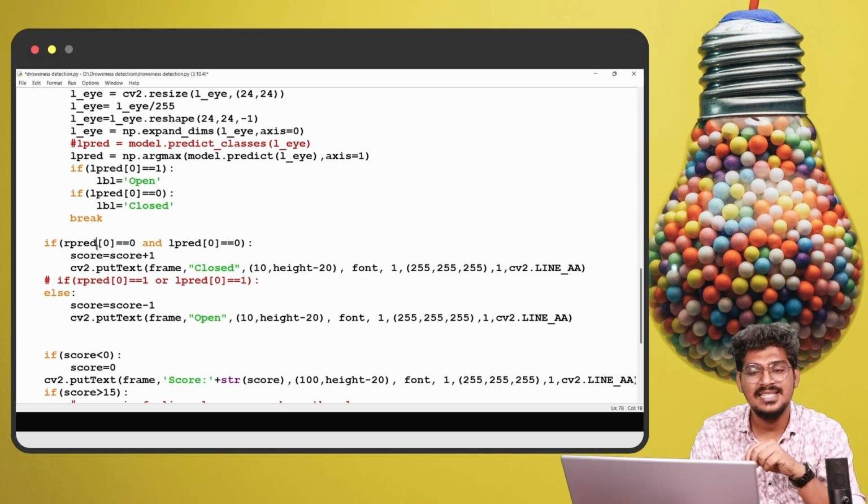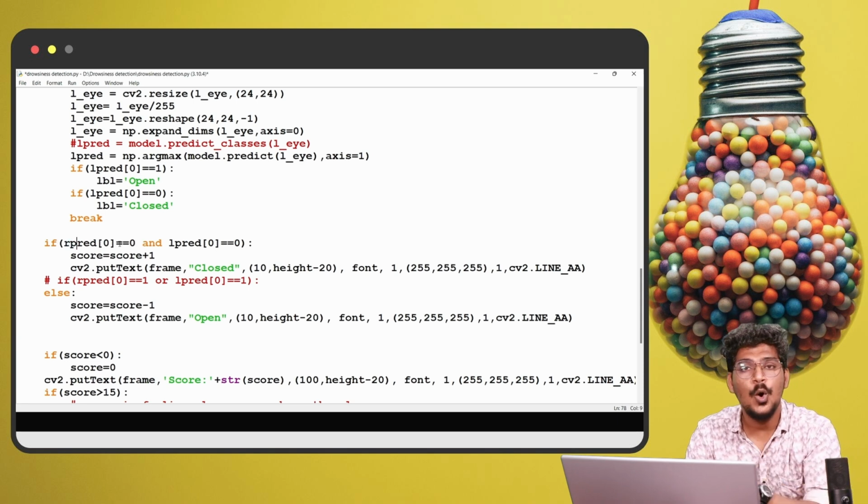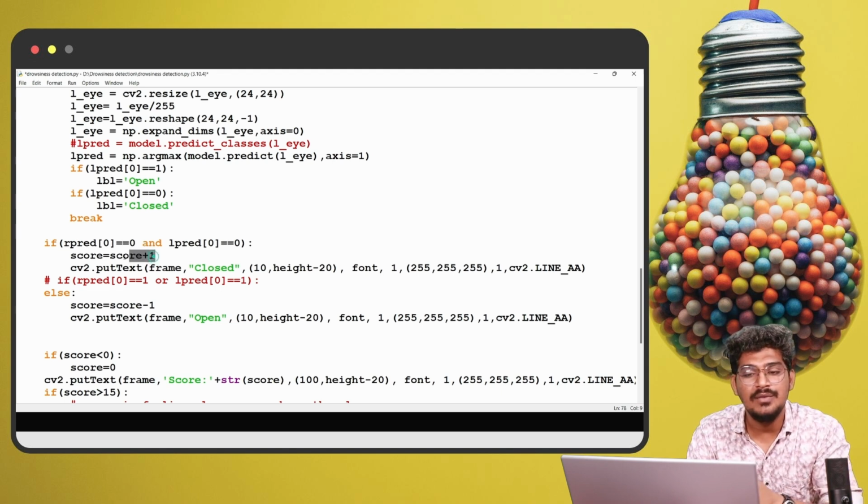If both are 0, the score will be increased one by one. That means while you are closing your eyes in front of the camera, the score is going to increase.